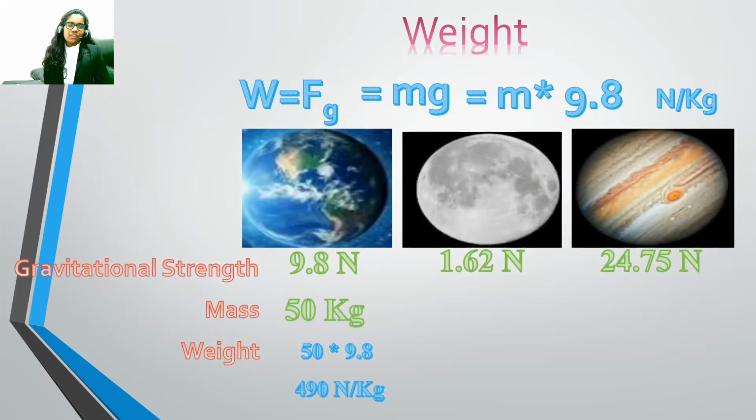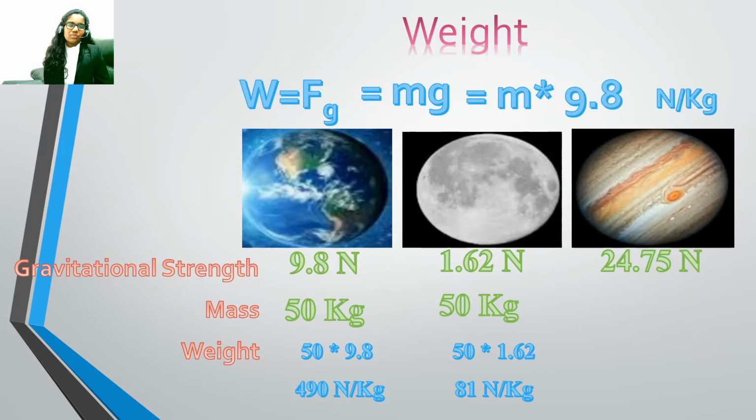Do you want to find out what your actual weight is? Then multiply your mass with the Earth's strength of gravity. The Earth has a gravitational strength of 9.8 newtons per kg. For example, if a person has a mass of 50 kg, his weight on Earth is 50 kg times 9.8 newtons per kg, which is 490 newtons. This is your weight only on Earth.